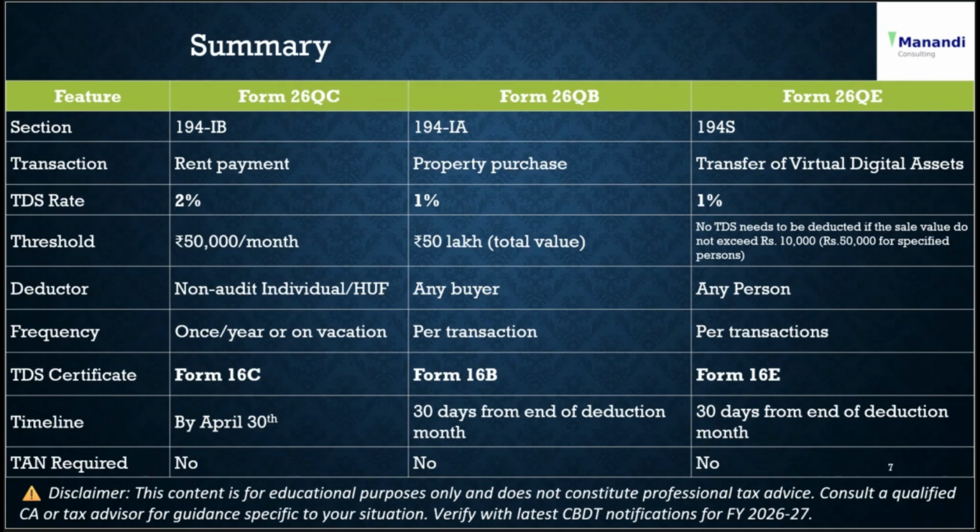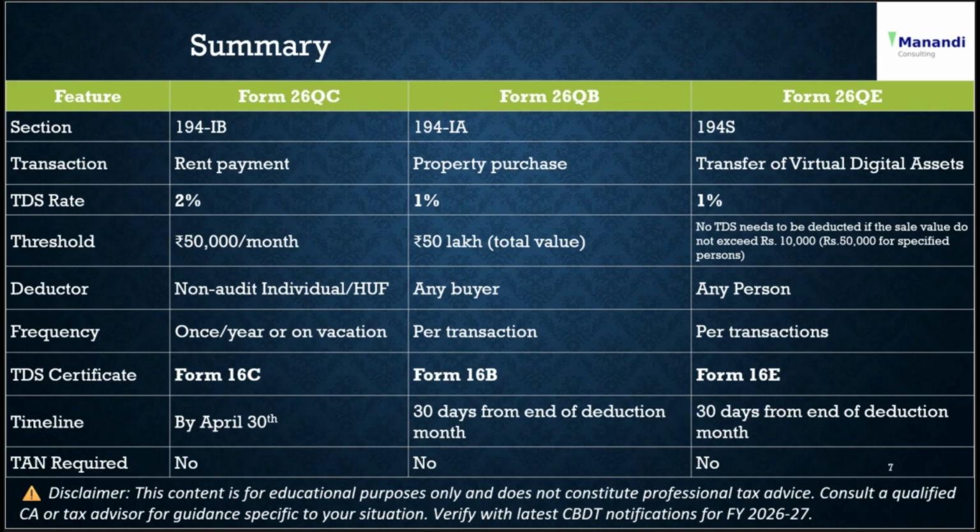The TDS certificate is Form 16C. The timeline is by April 30th. If you are making the deduction in March, by April 30th you have to remit the amount to the government. And there is no TAN required. In all the three cases, there is no TAN required.